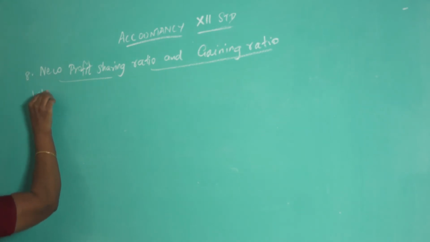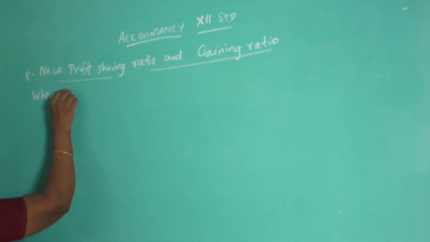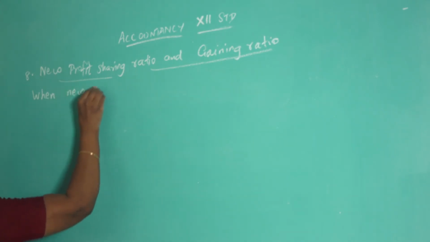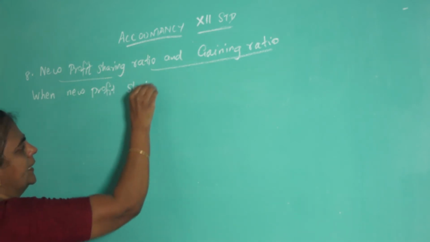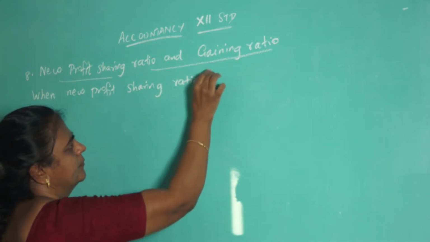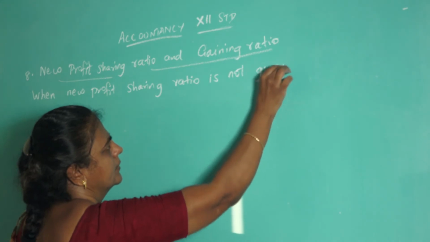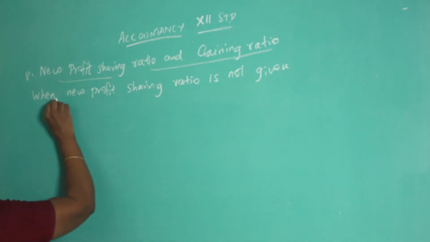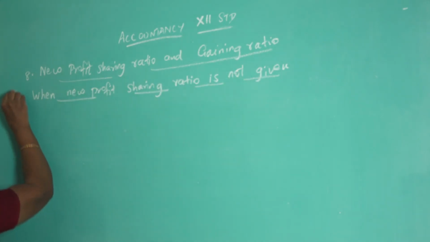When new profit sharing ratio is not given, this is the second condition.